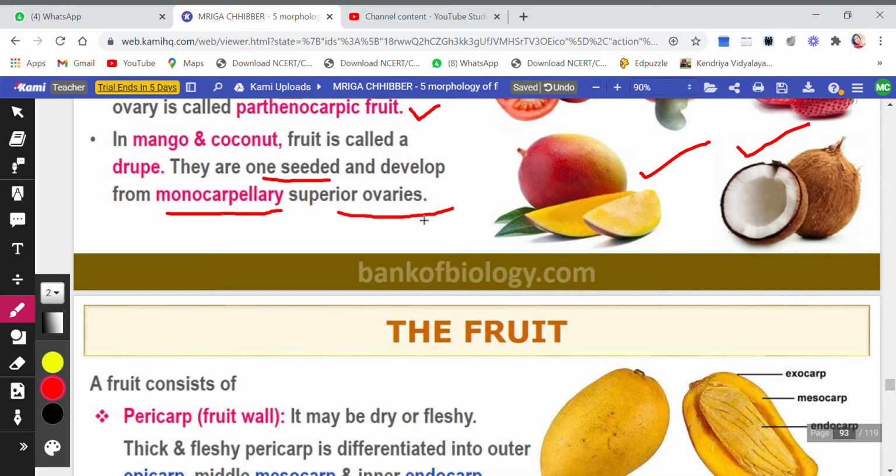Now you know what are superior ovaries? The ovaries which are at the top, and all the other floral appendages like the petals, the calyx, the androecium, all these are developing from below the ovary. So we have done this, what is superior ovary and what is inferior ovary. So drupe, mango and coconut, the fruits are called drupe. They are one seeded, they are monocarpellary, and they have superior ovaries.